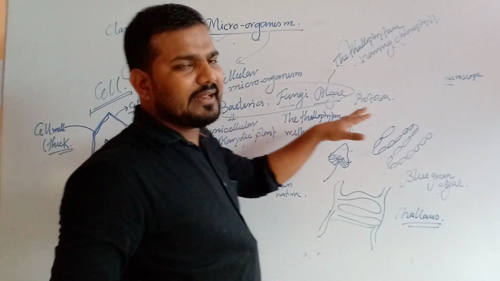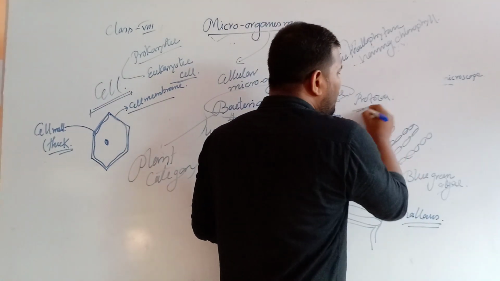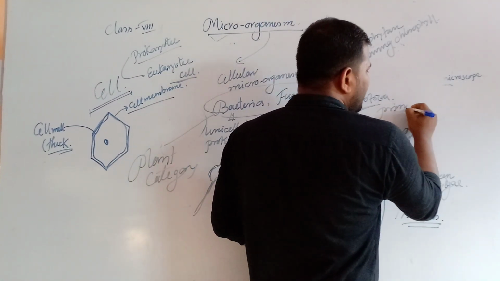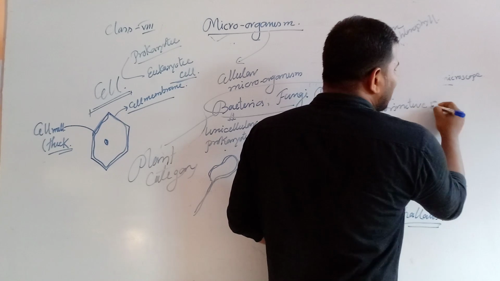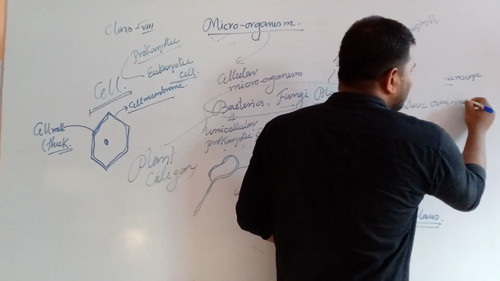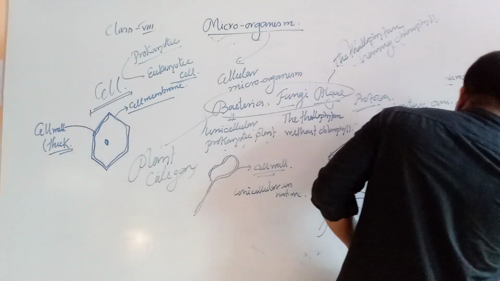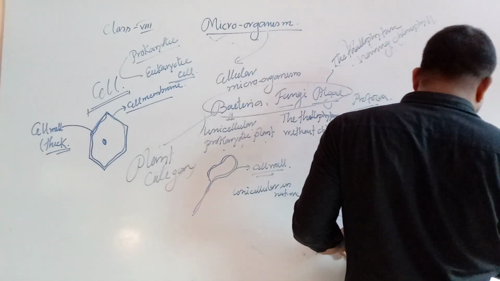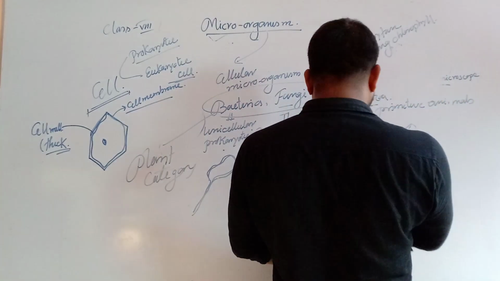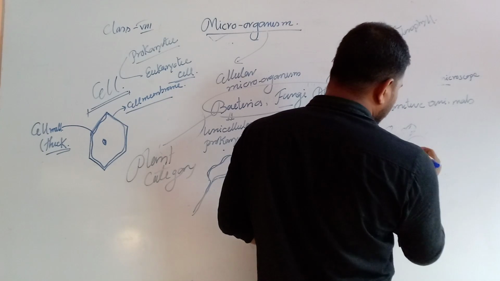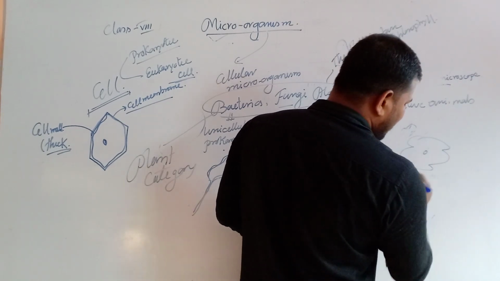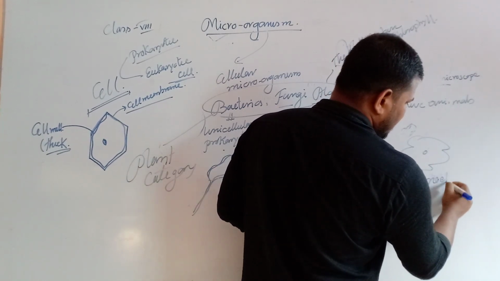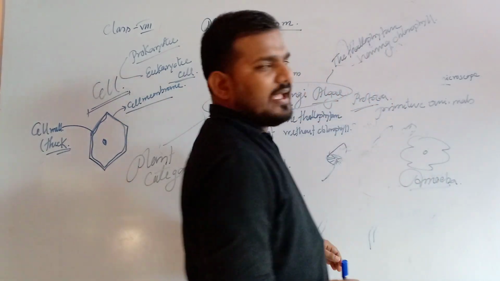Now another one is protozoa. Proto means primitive. Zoa means animals. The primitive animals. Now, if we draw the diagram of amoeba, this is an amoeba.